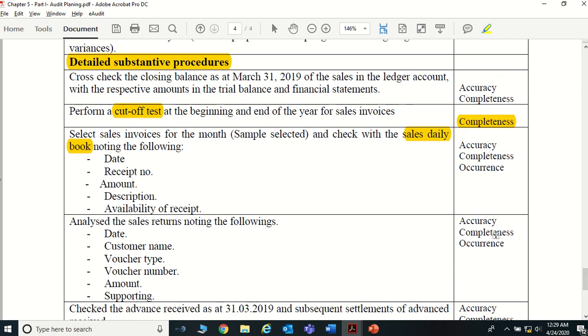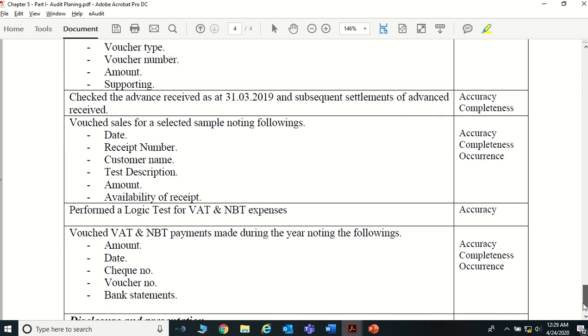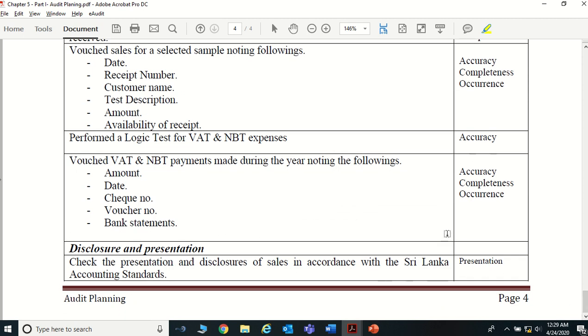That's what I told. This is not a complicated one. This is not a very comprehensive one. This is a very small one which I prepared for your purpose. This is a sort of detailed audit planning that you can do, right?